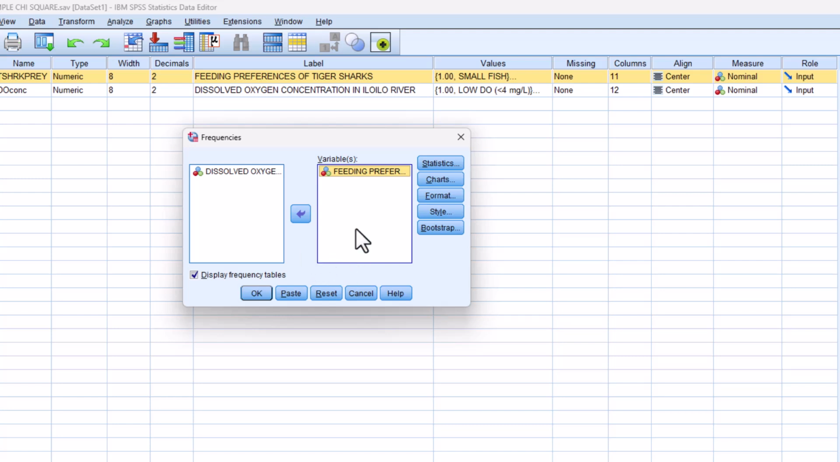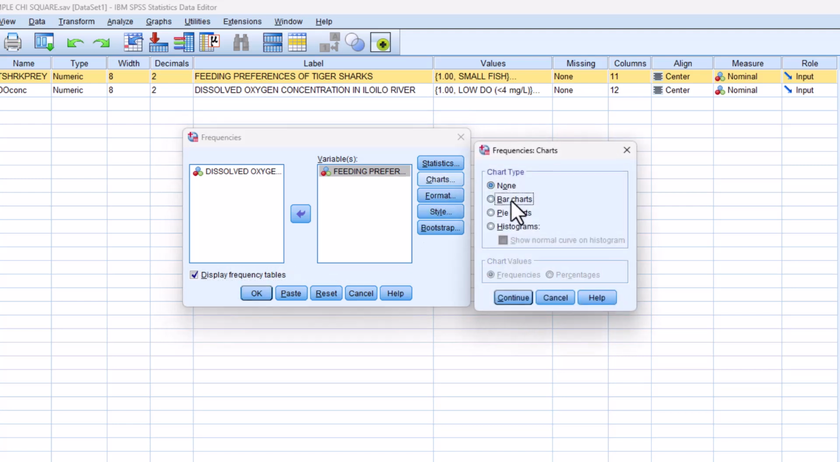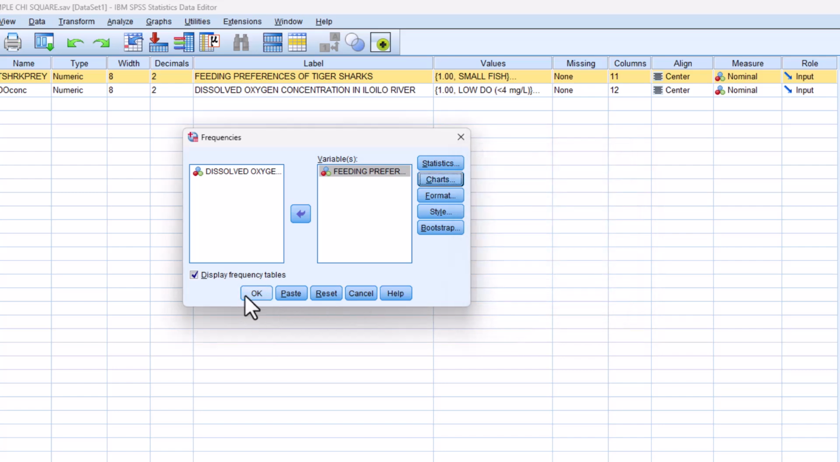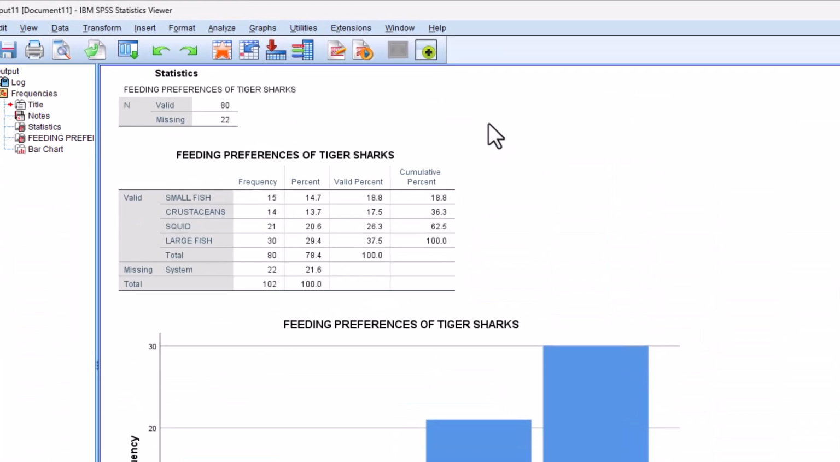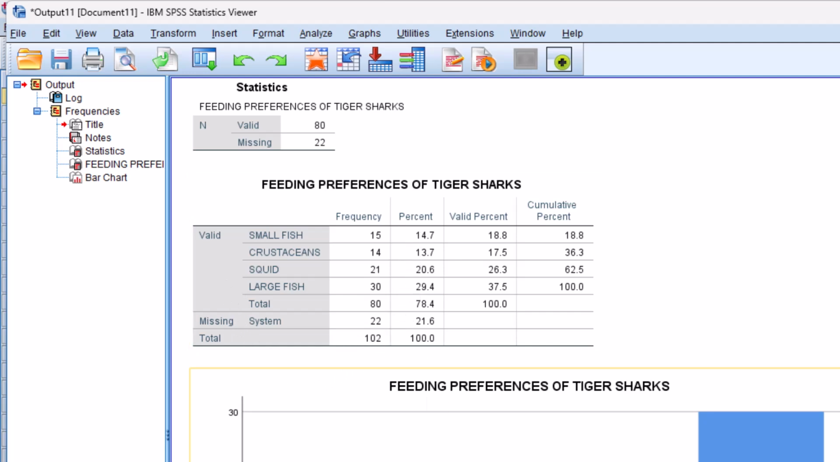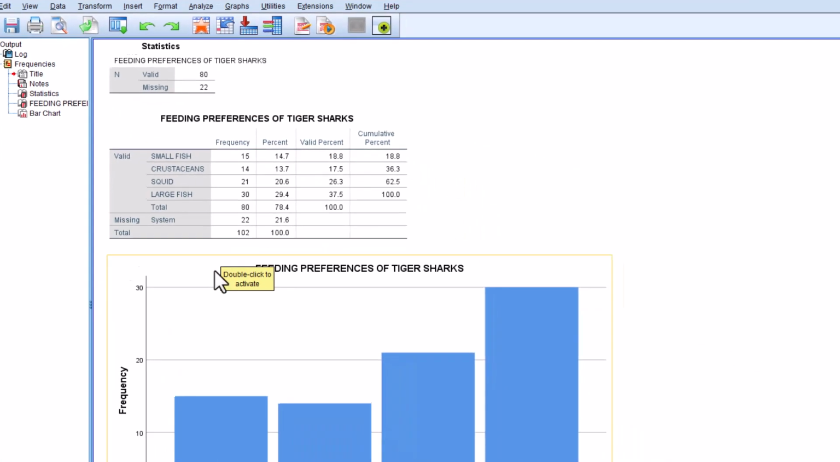Take note, since nominal data lang to, all we can do is count the number per diet. Display frequency tables. Click on charts, then choose bar charts. Actually, pwede din pie. So it's all proportions lang naman yung ilalabas. So it's your choice. Pwede din frequencies or percentages. Click continue. Okay. Here's your frequency table and your bar chart. 15 small fish, 14 crustaceans, 21 squid, 30 large fish.